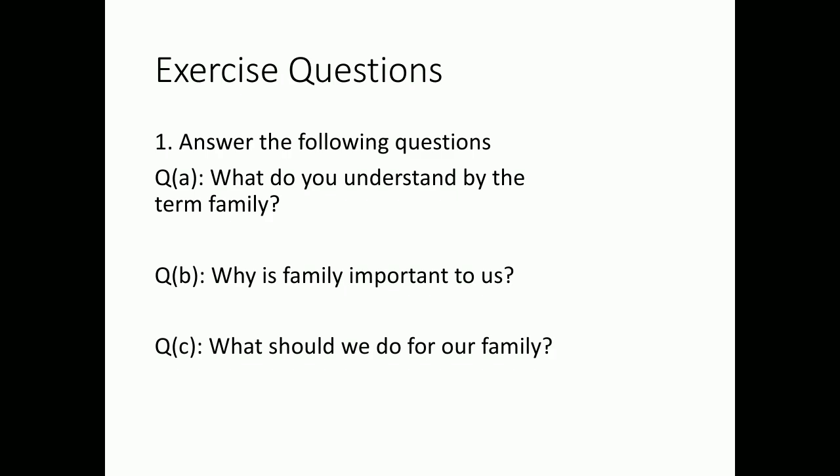And these are the question and answer things. Understand and find these question answers from the chapter. What do you understand by the term family, and why is family important to us? And third question is what should we do for our families?